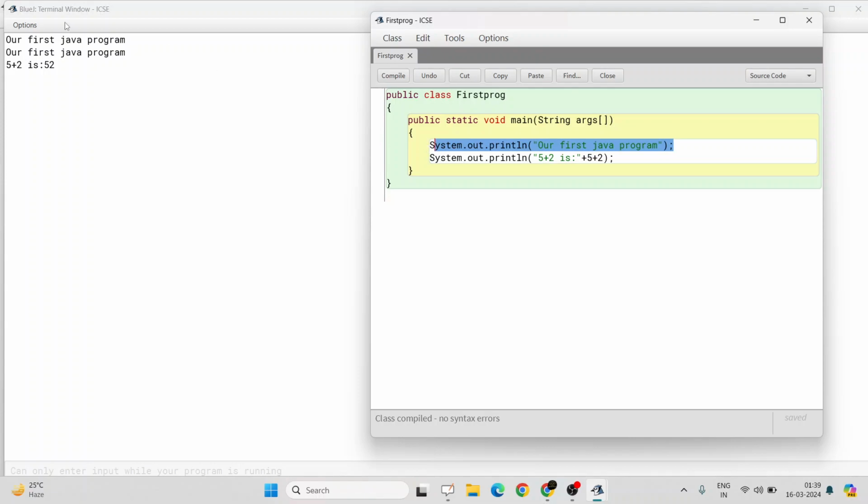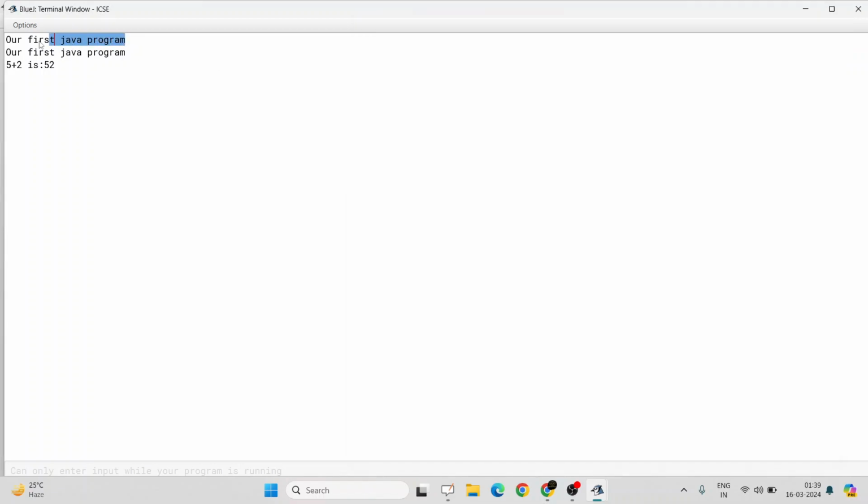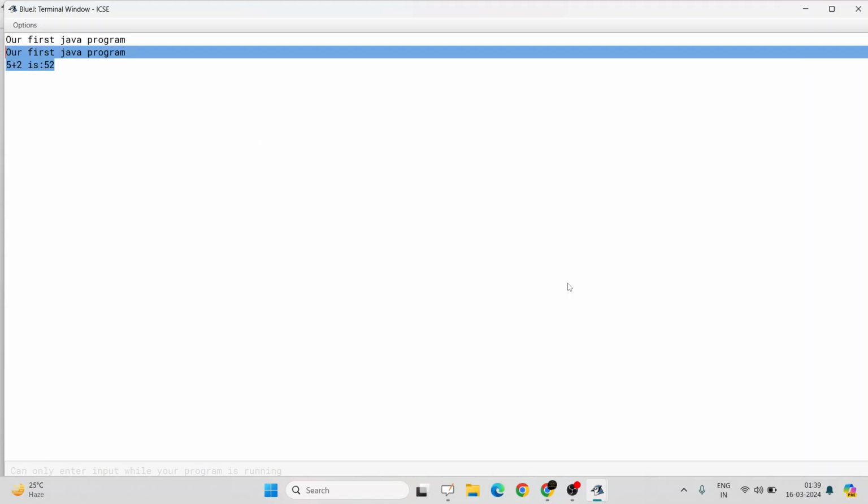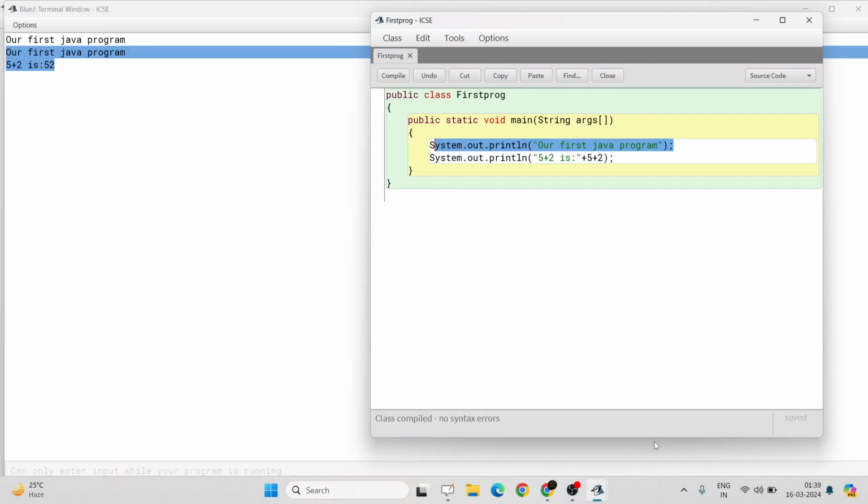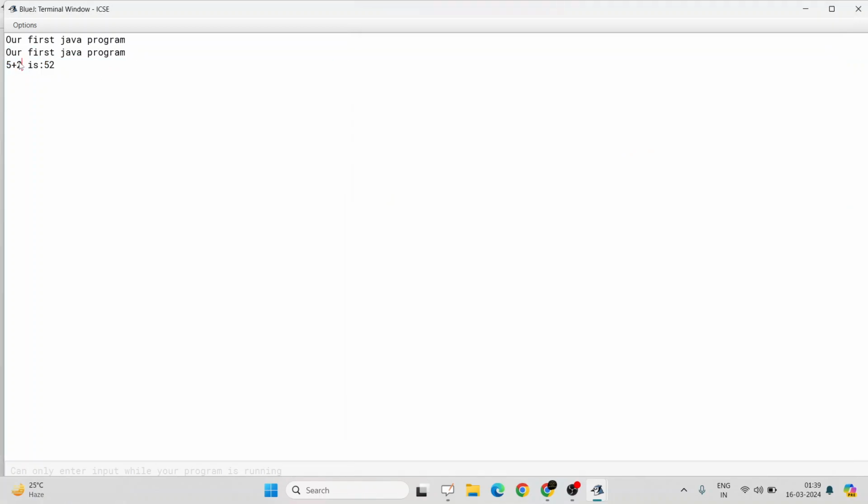All right. So this is the output of the first time I executed the Java program. This is the output of the second execution. So first Java program is getting printed again, and the next statement which is printing is 5 plus 2 is 52. Why not 5 plus 2 is getting printed as it is printed over here, 5 plus 2?